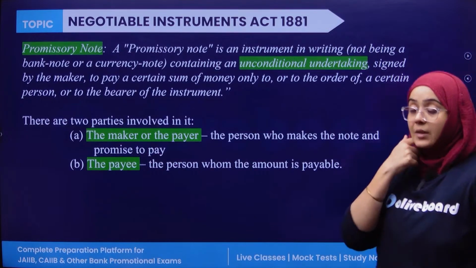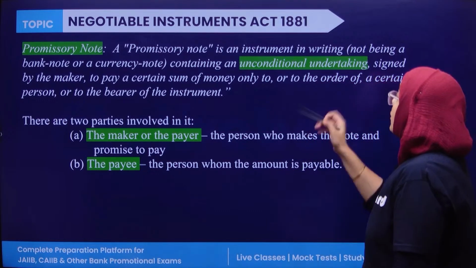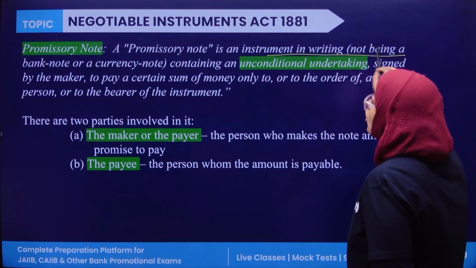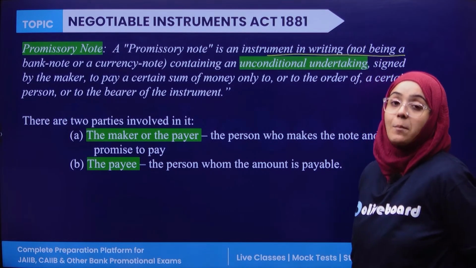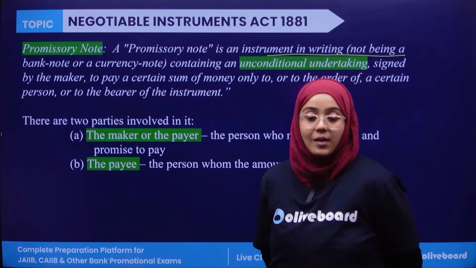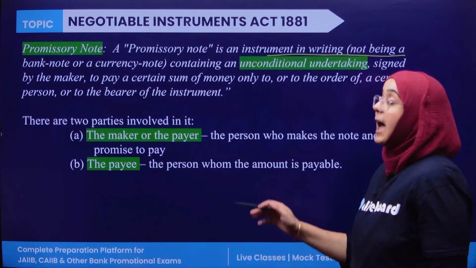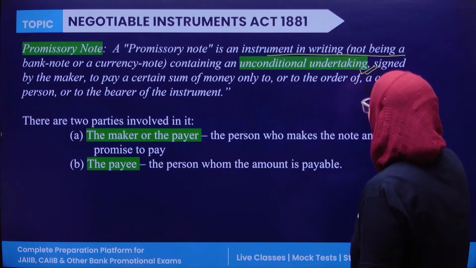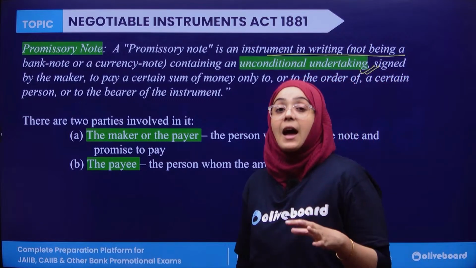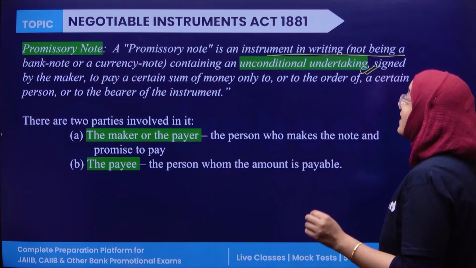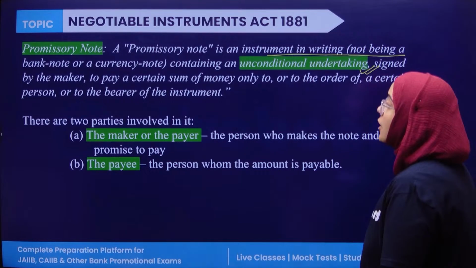Next is the promissory note. Now, what is a promissory note? A promissory note is an instrument in writing, not being a bank note or a currency note. First of all, a promissory note is not a type of bank note or currency note. It is an instrument in writing which contains an unconditional undertaking, signed by the maker, to pay a certain amount of money to the order of the bearer of that instrument.